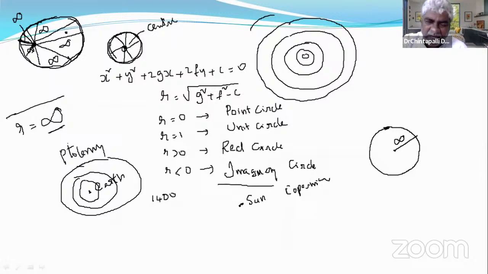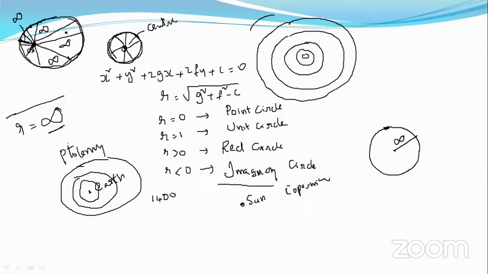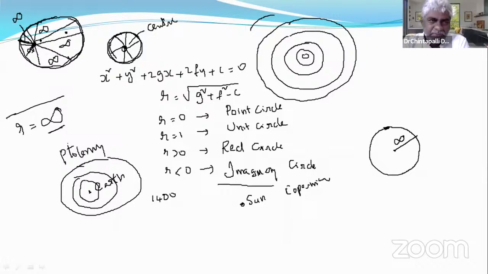Even after Copernicus, there are some mistakes in Copernicus's theory practically. Even in that case, if suppose Earth is here, maybe Sun is here, even the Sun is also supposed to be the center of the universe logically.